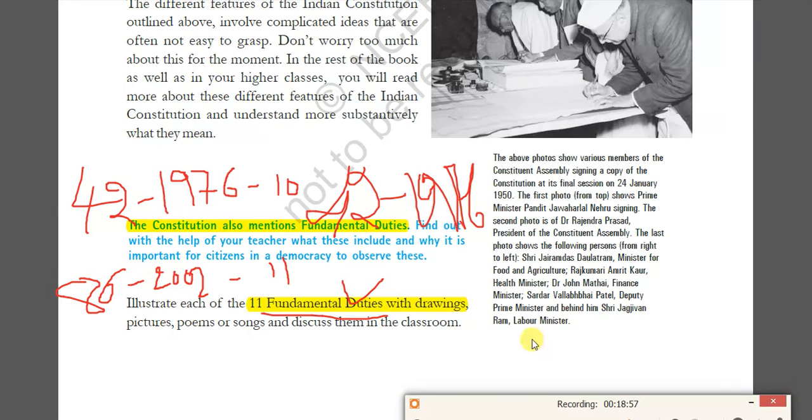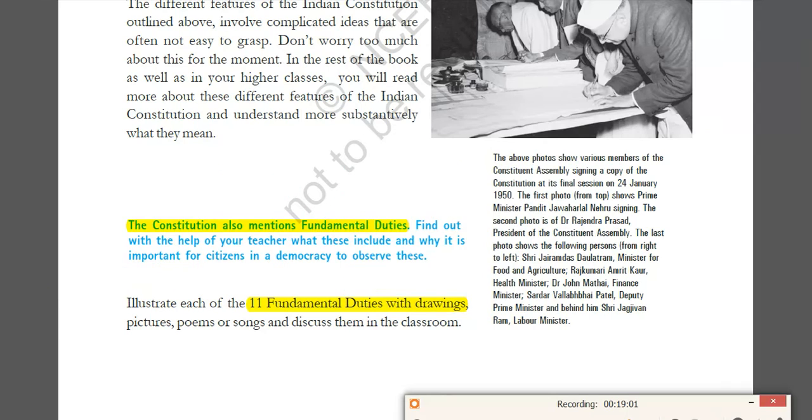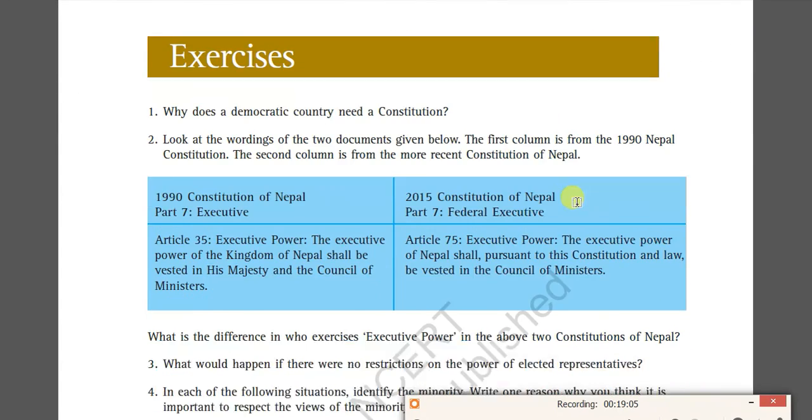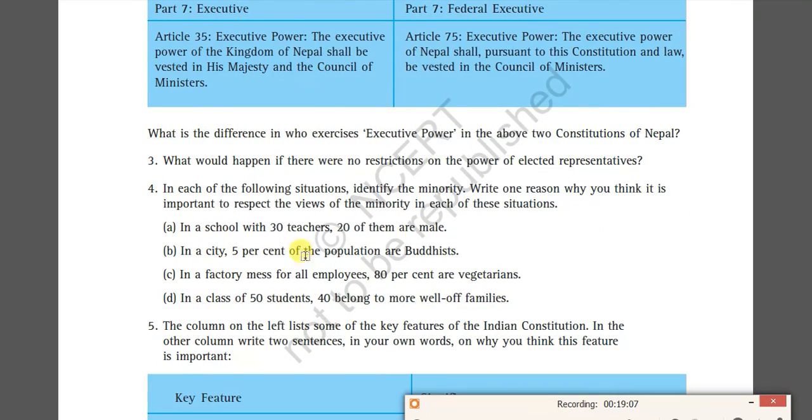So right, my dear students, this is the first chapter that you have to understand, and it is a very important chapter. The provisions we are going to discuss in the classroom, and he has given some exercises. Just read it, you will identify very easily.